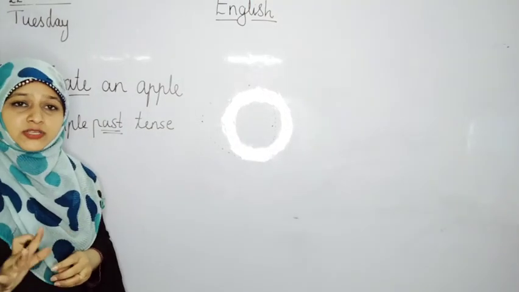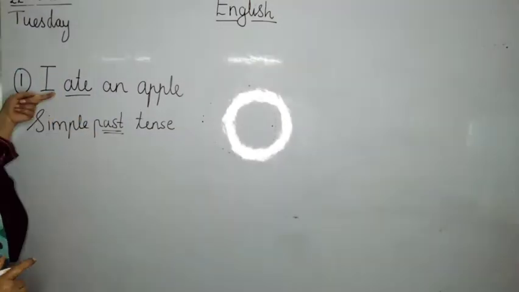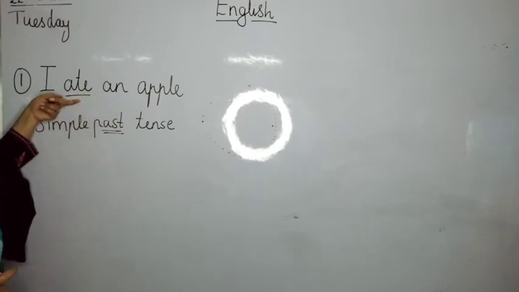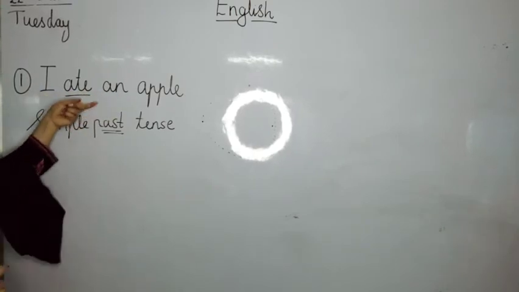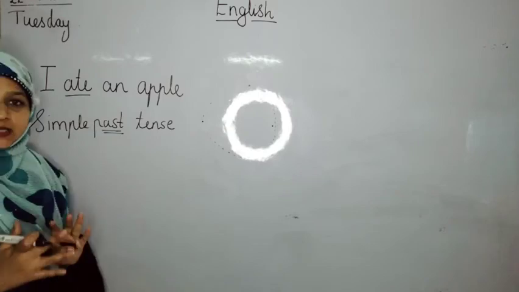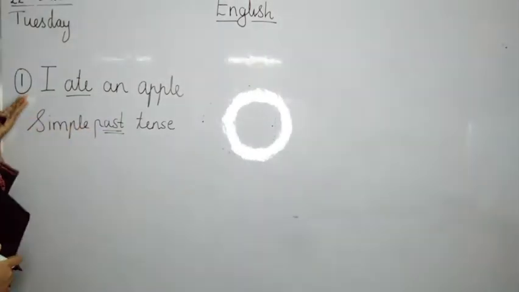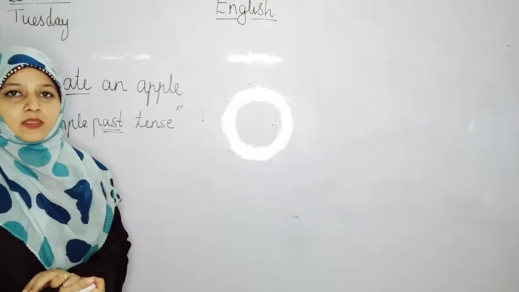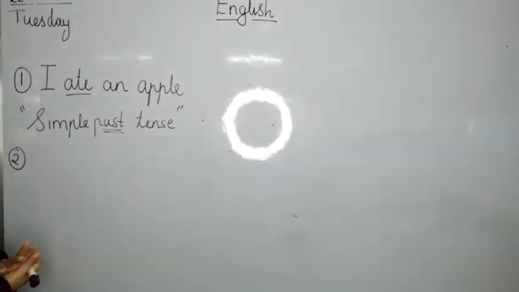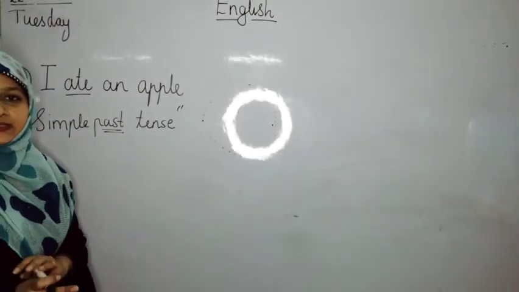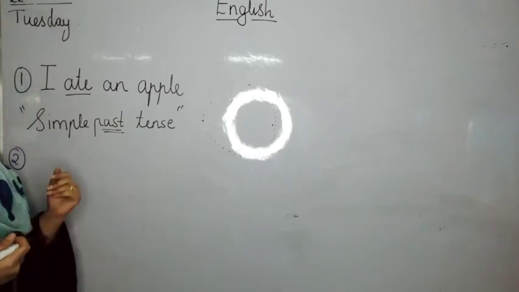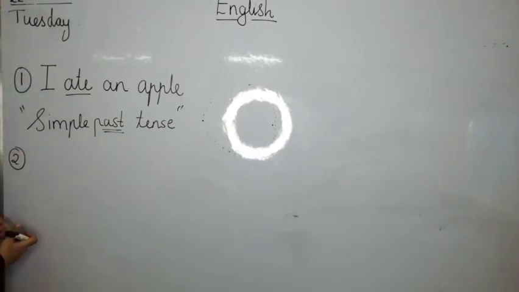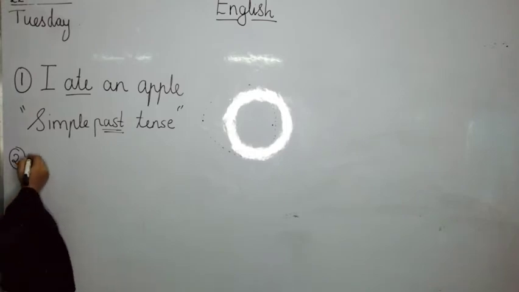They are already over. So from the word ate in the sentence I ate an apple, we come to know that the apple has been eaten. From this sentence, we come to know that the action is complete. It has been completed in past tense. Yes. Now I am going to give you all one more example.